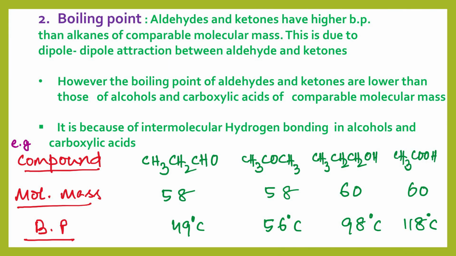I repeat, the propanone dipole moment is higher. The dipole moment of propanone is 2.88 debye, whereas the other is 2.55 debye. Propanone has a higher boiling point because of the higher dipole moment. Okay, clear? So what is the difference in boiling point here? The alkane possesses a lower boiling point than propanone, which in turn possesses a lower boiling point than the alcohol, and the carboxylic acid of the same molecular mass possesses the highest boiling point here.